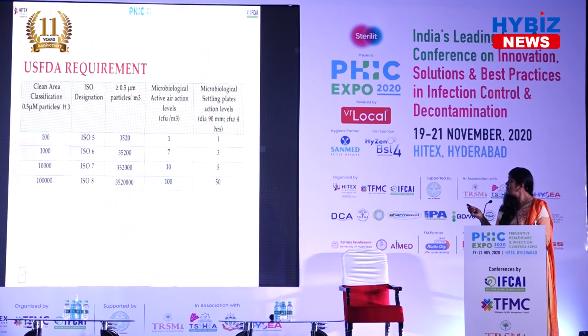This is about the particles. Now if you go for the microbes, for ISO 5, which is grade A, the limit is 1. 1 means it is nil actually. For grade B or ISO 6, it is 7 and 3. This is the regulatory limit. You can establish your internal limits once you have a trend and all that. For ISO 7, it is 10 and 5. For ISO 8, it is 150.